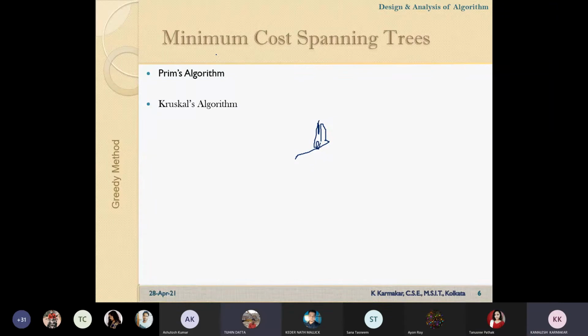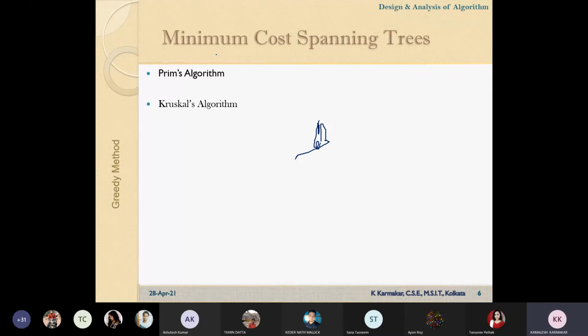N minus 1, sir. What will be the maximum number of edges in that tree? So it will be n-1 minimum, sir. The criteria is equal to n-1. Sir, both the minimum and maximum are n minus 1, so the number of edges is n-1. Okay, in that tree covering all the vertices of the graph, is there any difference?